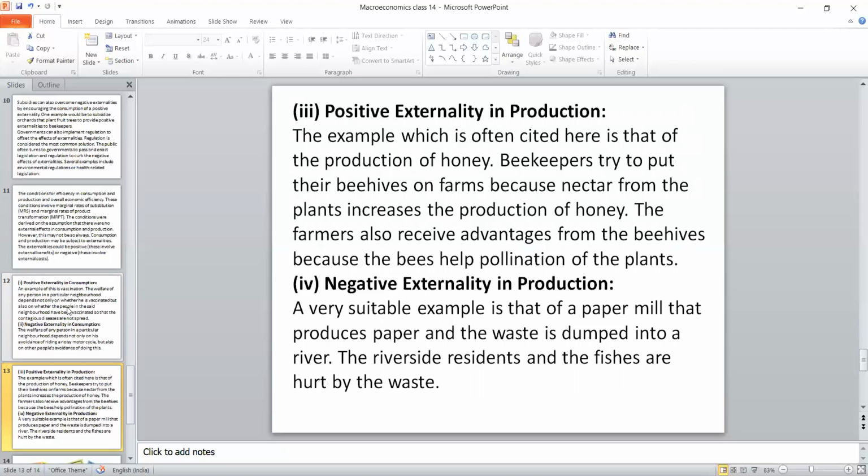In the same way, suppose those trees are used for producing paper, and the waste is dumped in the river. So the river gets polluted because of the same agro-based industries. If any particular industry gives some benefit to the society, then it is a positive externality through production. If it is creating some pollution, then it is a negative externality of production.